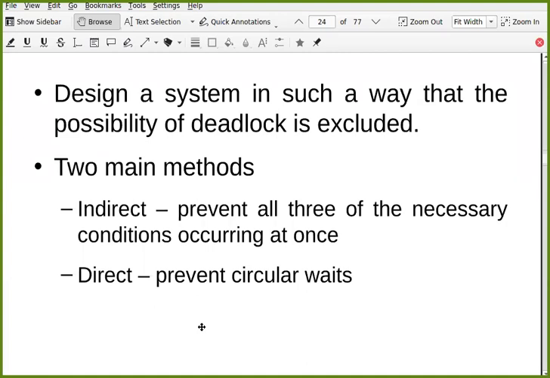And what is the direct way? The direct way is to remove the sufficient condition. Make sure that the sufficient condition does not occur. And which is the sufficient condition? Circular wait. If there is no circular wait, there is no deadlock.